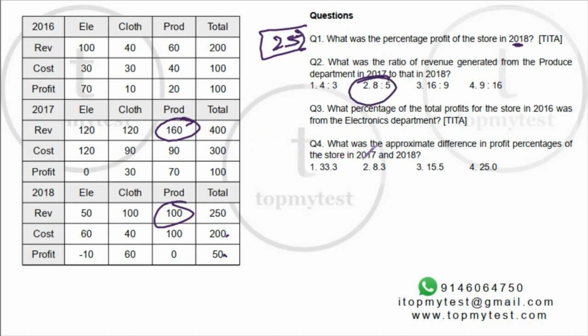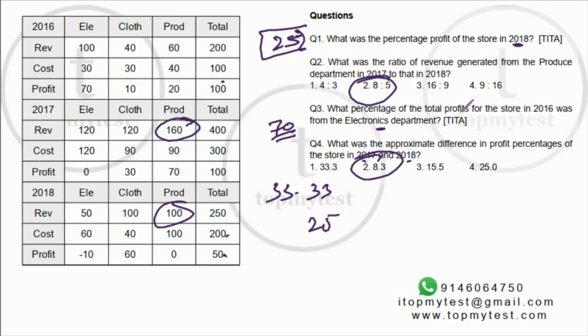Option 2. Question number 3, the percentage of total profit in the store was from electronics department. So out of 100, 70 was from electronics, so 70%. So I'll just write 70. And the last one, what is the approximate difference in profit percentage from 2017 and 2018? 2017, the profit percentage is 33.33%. 2018, the profit percentage is 25%. Difference is 8.3%. Option 2.